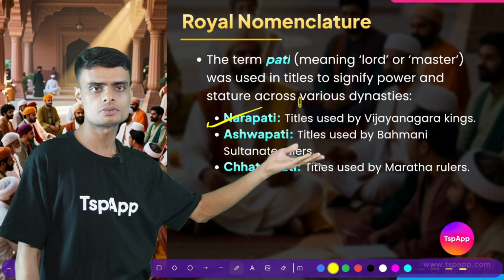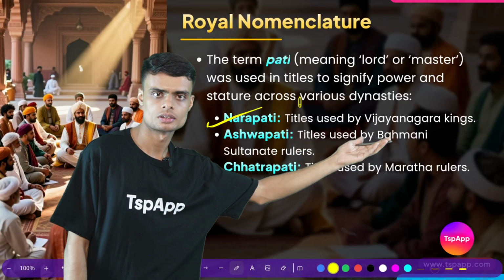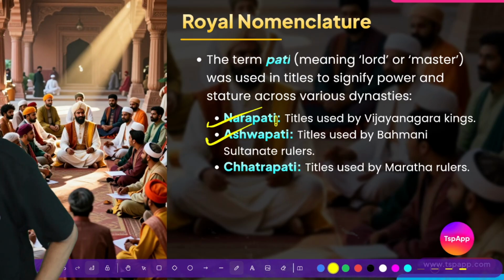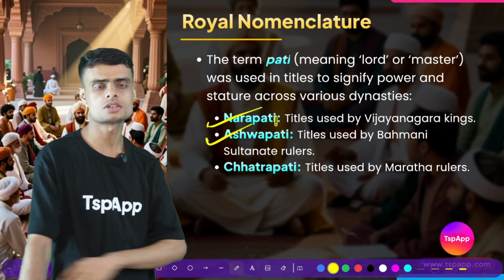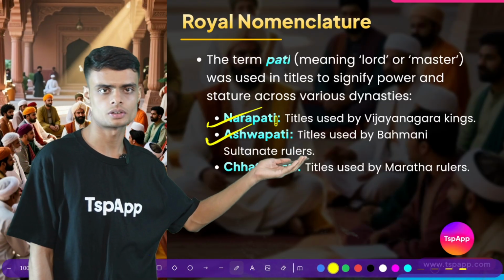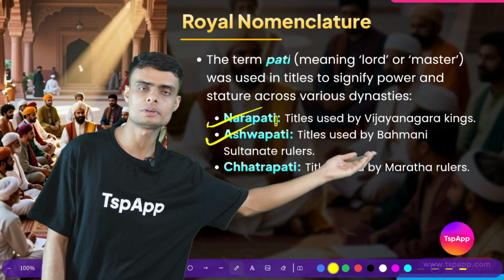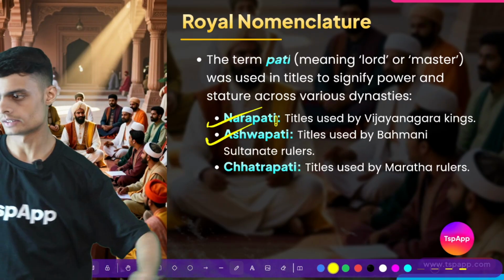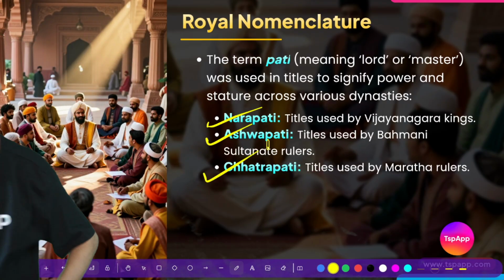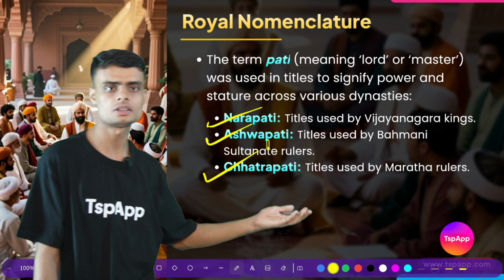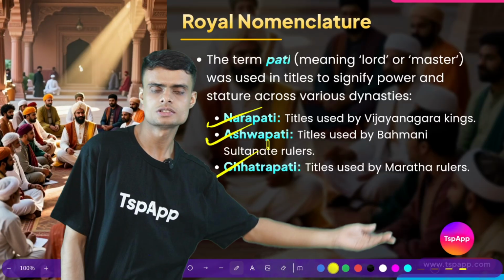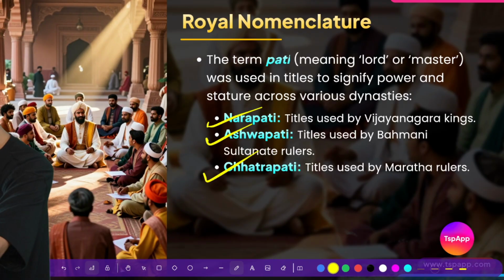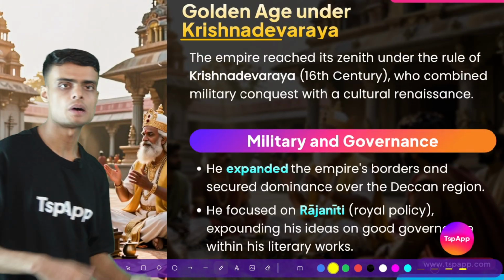This title Narpati was adopted by Vijayanagar kings. Ashwapati. What is Ashwa? Ashwa means horse. So Ashwapati, the lord of horses. This title was adopted by the Bahmani rulers, Bahmani Sultans. Chhatrapati. Have you heard of the famous ruler Chhatrapati Shivaji? So this Chhatrapati was adopted by the Maratha rulers. So this is how the term Pati was used for signifying someone as a strong, powerful ruler.